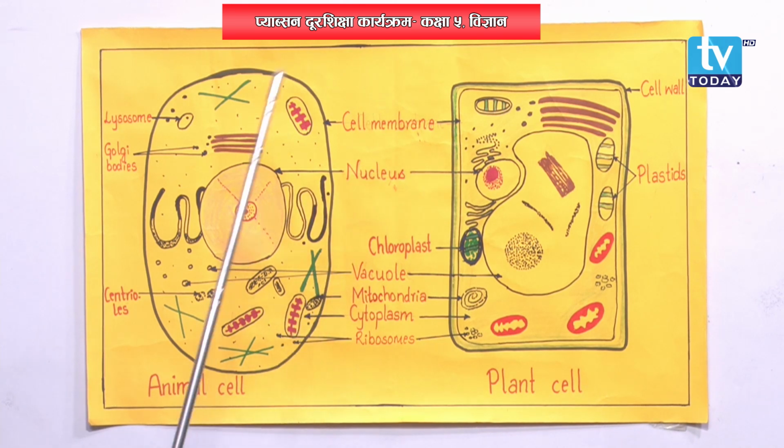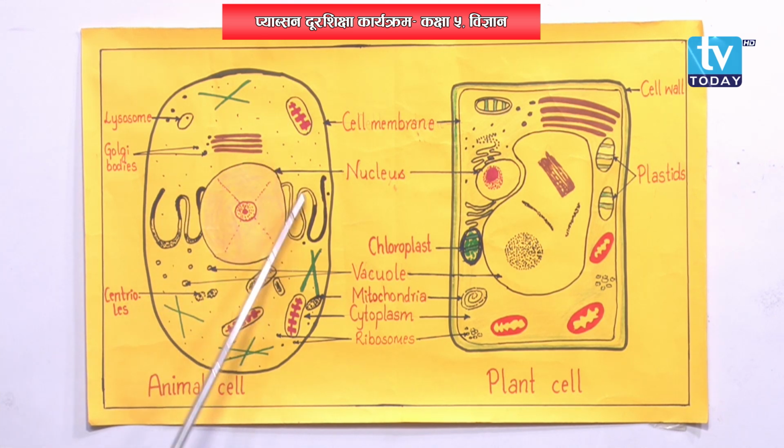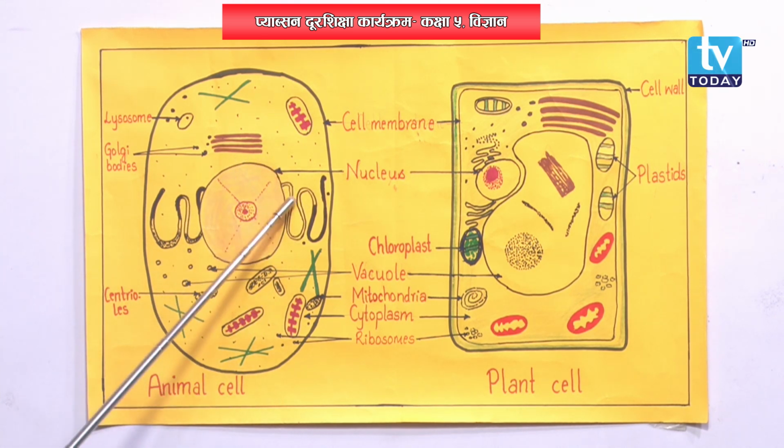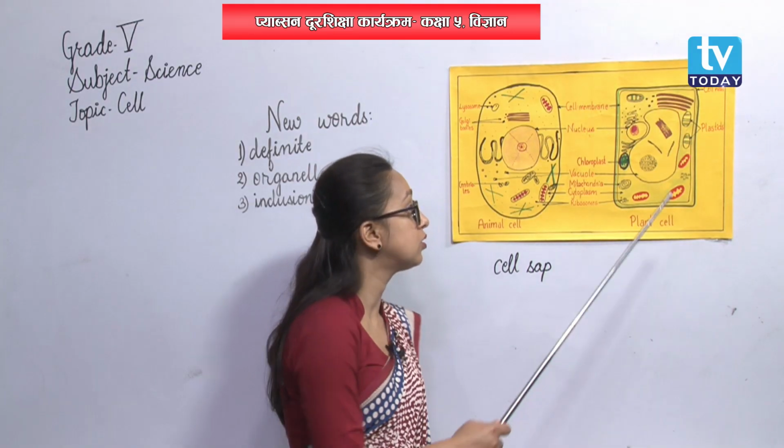Nucleus. Let us discuss where it is at first. Okay? Nucleus in animal cell is bigger in size and it is in the center of the animal cell, but in plant cell it is slightly shifted. It is inside, right? So, nucleus, they are also round or oval bodies enclosed in a membrane.